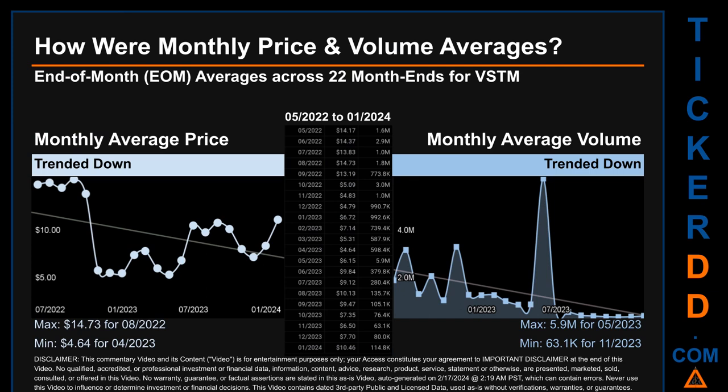How were price and volume averages for VSTM? Across 446 trading days, there were a total of 22 month ends, for which monthly averages for daily price and volume were calculated. Overall, monthly price average trended down while monthly volume average trended down. The maximum end-of-month average price was $14.73 for 08/2022, while the minimum was $4.64 for 04/2023. Looking at volume, 05/2023 and 11/2023 respectively saw the highest and lowest monthly average volume at 5.9 million and 63.1 thousand.